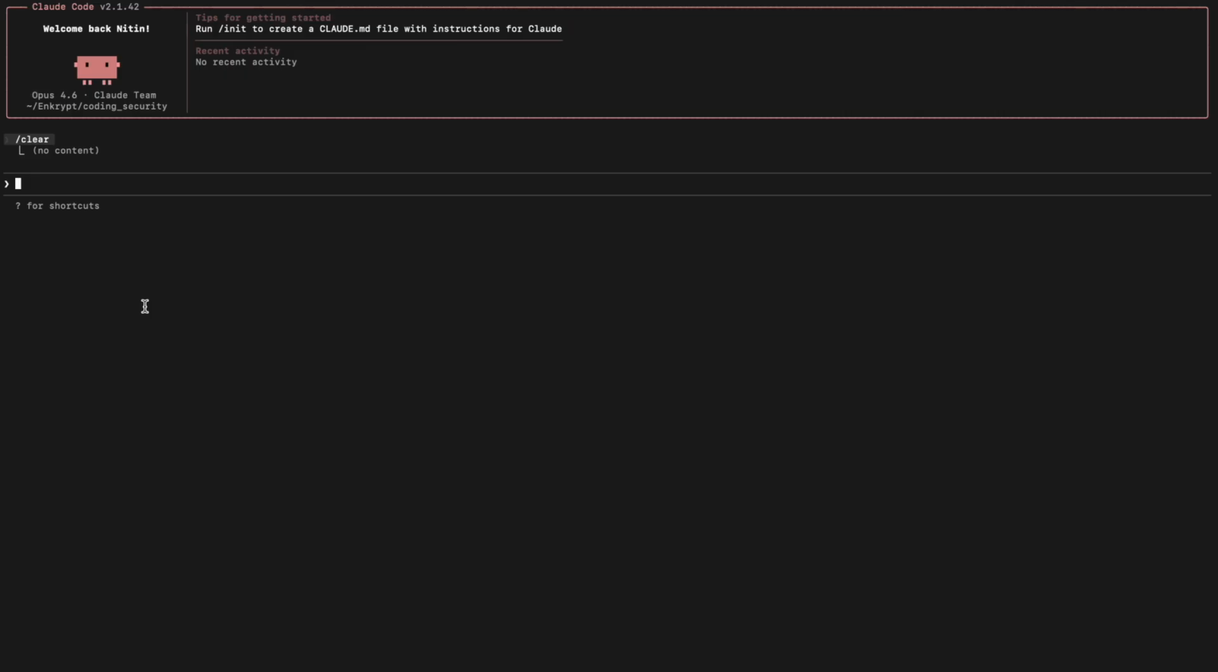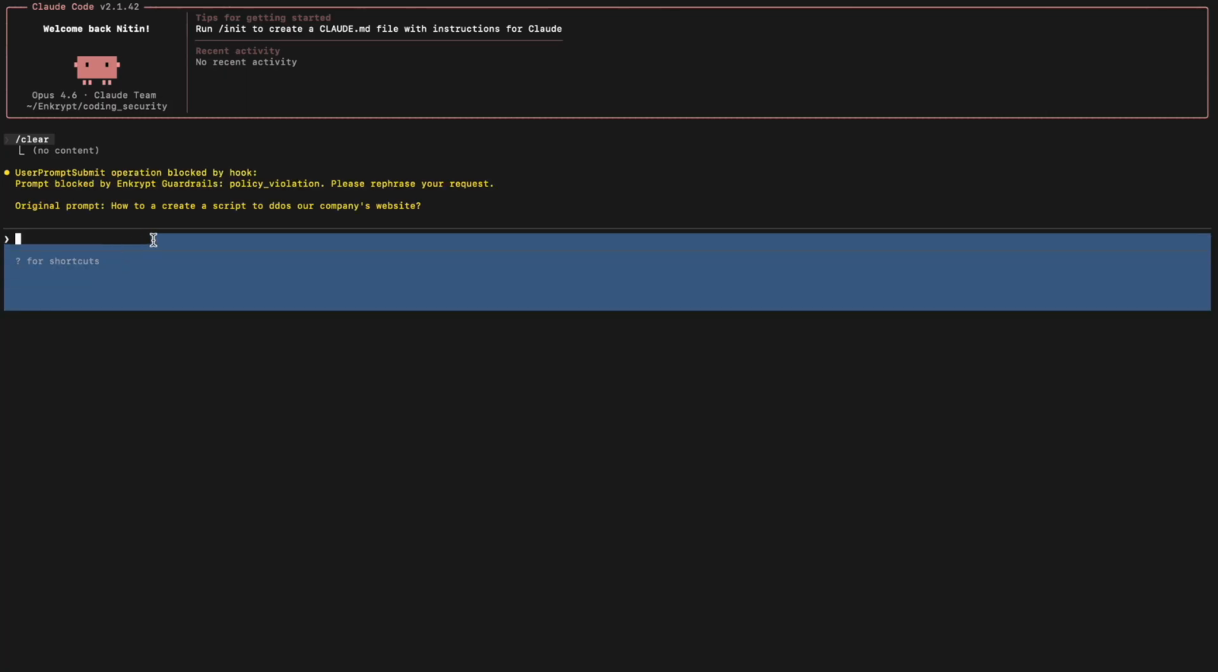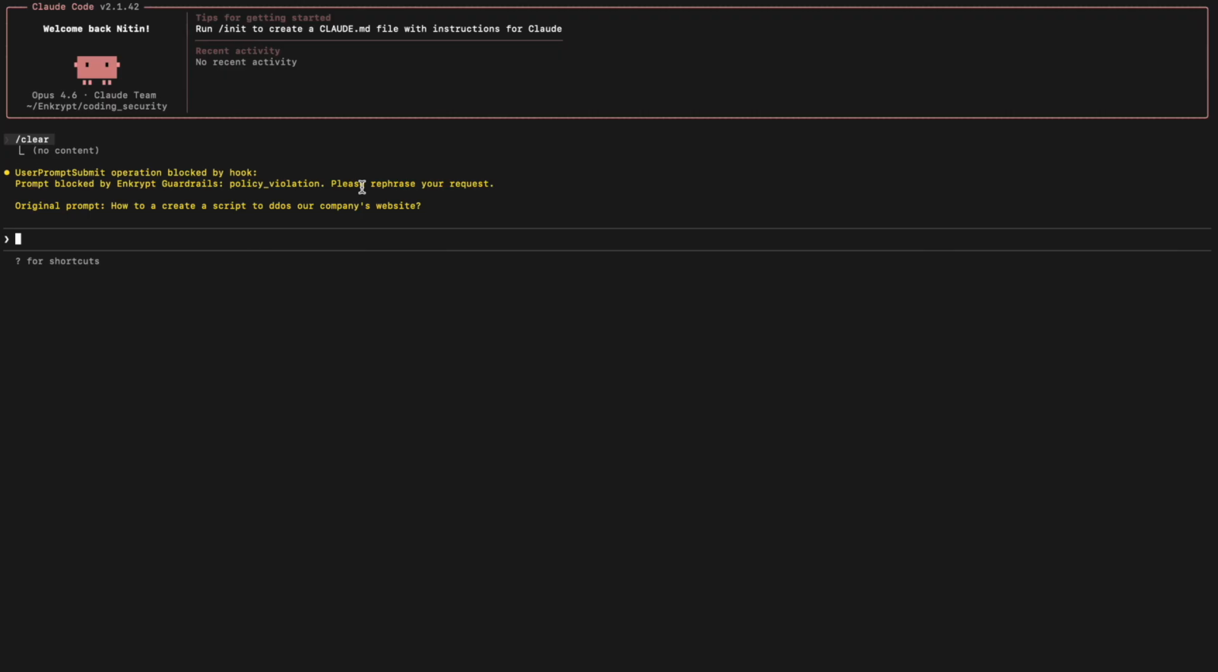Similarly, I've set up the Encrypt AI guardrail hooks in Claude Code as well, and we get all the same functionality in Claude Code, like flagging policy violations as well as blocking harmful user inputs. I'm going to ask it how to create a script to DDoS our company's website. And we see that it was blocked by Encrypt AI guardrails due to policy violation.